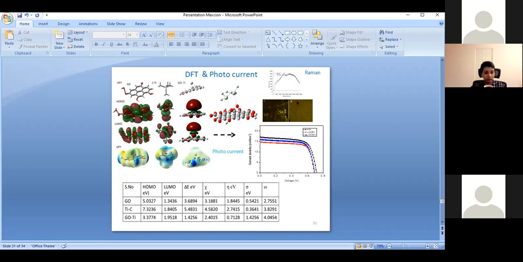From the DFT study, we confirm the HOMO and LUMO energy gap is very small. From this we can conclude the electrons move from the coating surface to the metal surface, and also the softness values are increased. From this, we conclude the functionalized materials allow electron transfer between the coating surface as well as the metal surface. Because of this, corrosive ions are not able to interact with the alloy surface.